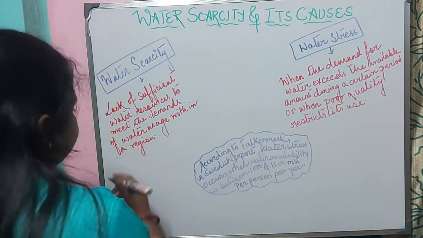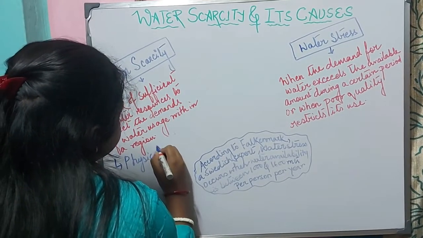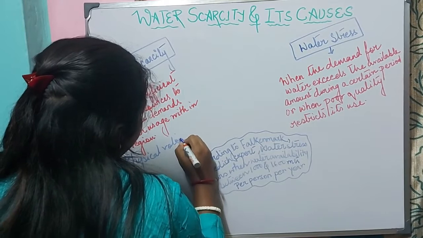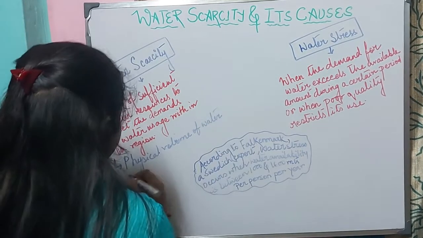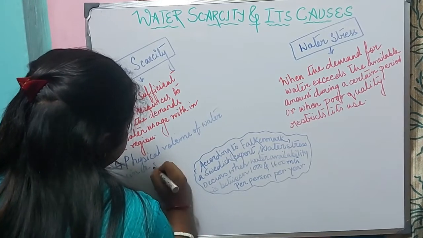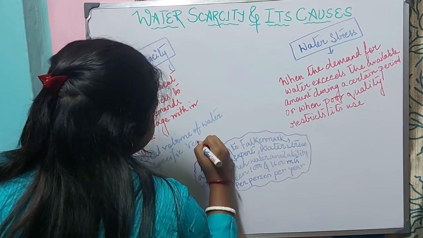It means the physical volume of water in a specific region.